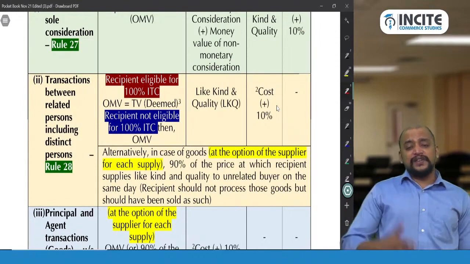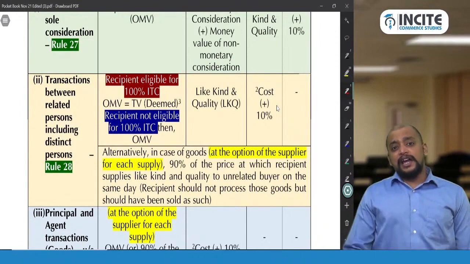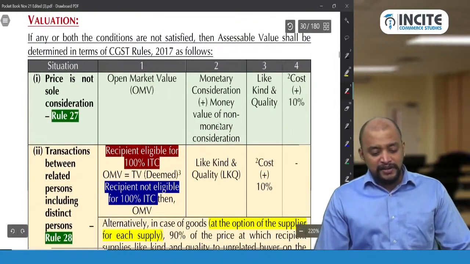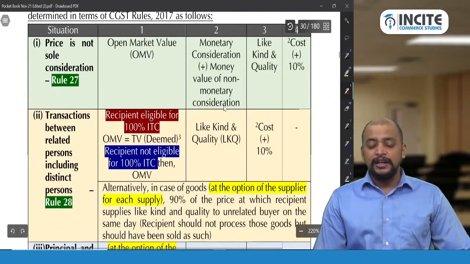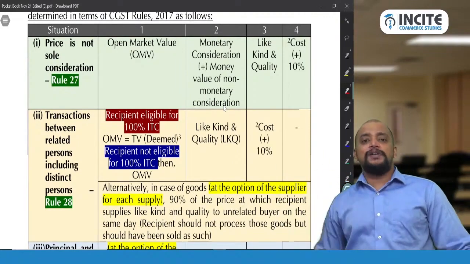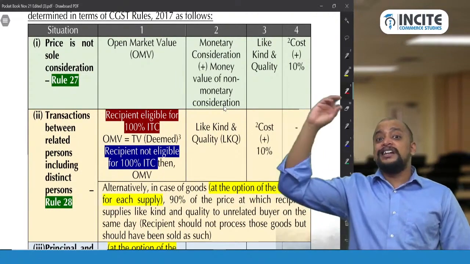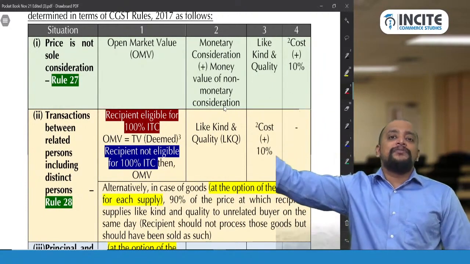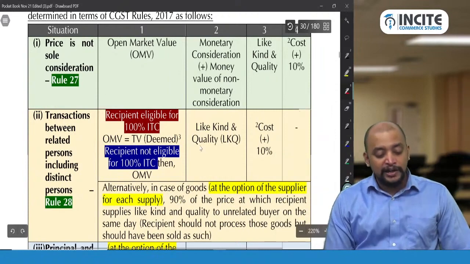And suppose this fails, then LKQ. If LKQ fails, cost plus 10%. So what is missing is this: money received plus money value of non-monetary consideration is missing. So immediately after OMV, we need to take LKQ, then cost plus 10%. Or alternatively, you don't have to follow this OMV, LKQ, cost plus 10% at all.